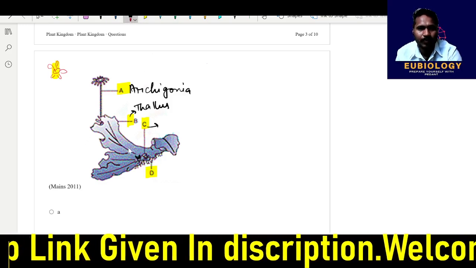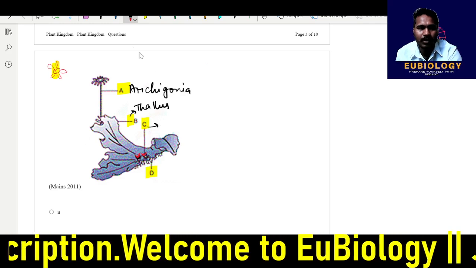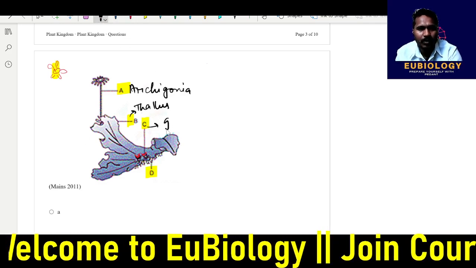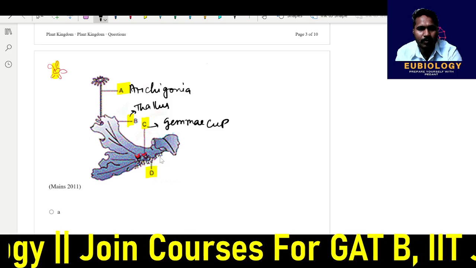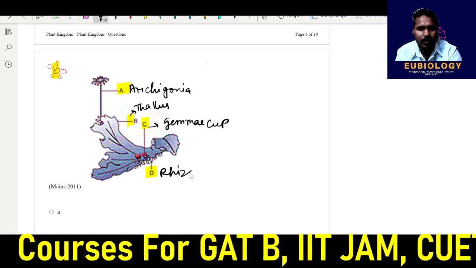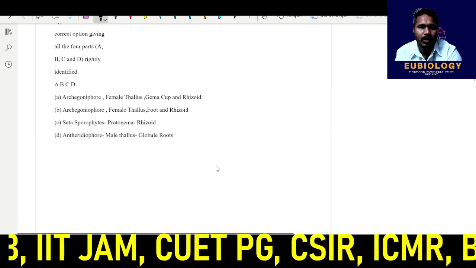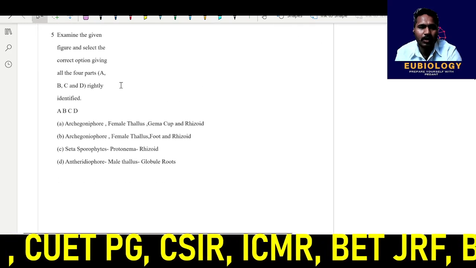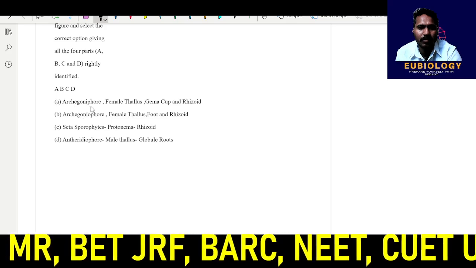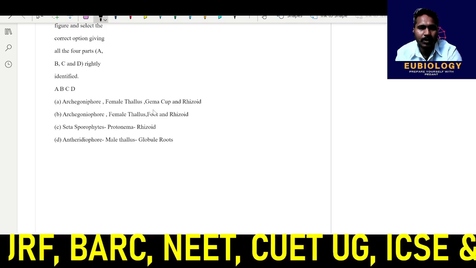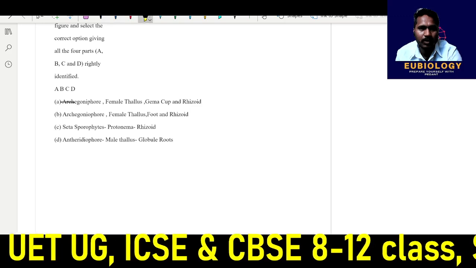These small ones are the gemmae. And gemma cups are for asexual reproduction. And then these small thread-like structures are the rhizoids. So what will be your correct answer? A is archegoniophore. Okay, this is the archegoniophore. B is a female thallus. C is a gemma cup, and D is an antheridiophore. So this will be your correct answer.